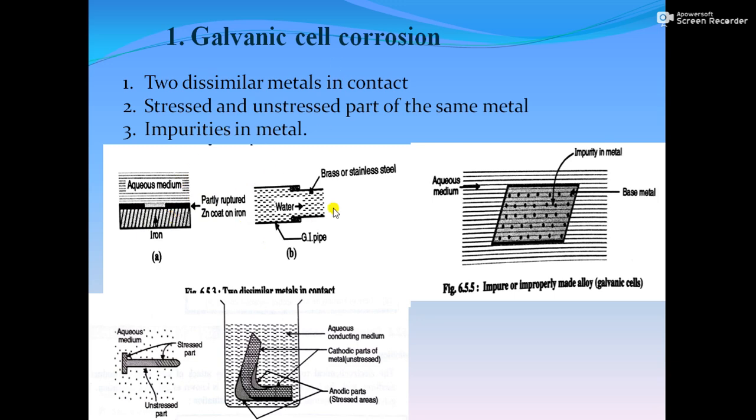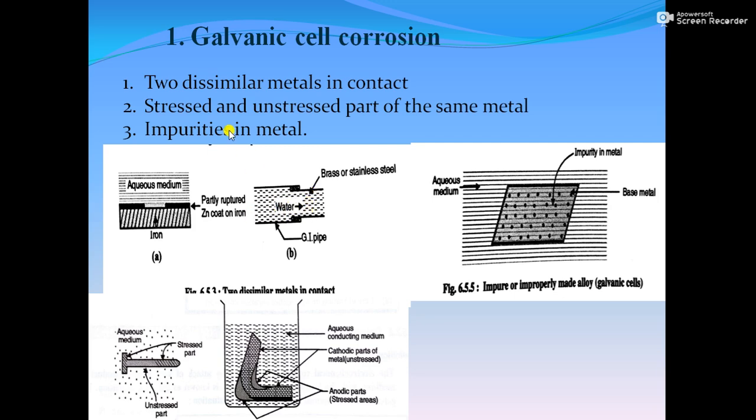In the same way, in part B, as you can see, there is a galvanized pipe. On that, if there are brass or stainless steel screws present, again in that case there are two dissimilar metals and water is working as a conducting medium.